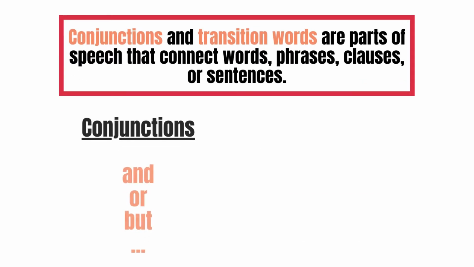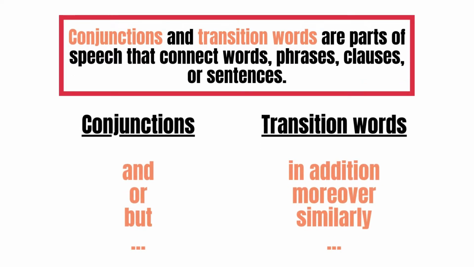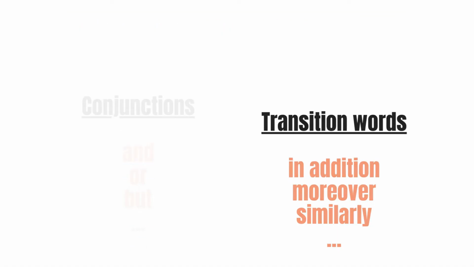Conjunctions and transition words. Conjunctions and transition words are parts of speech that connect words, phrases, clauses, or sentences. Examples of conjunctions: and, or, but. Examples of transition words: in addition, moreover, similarly.